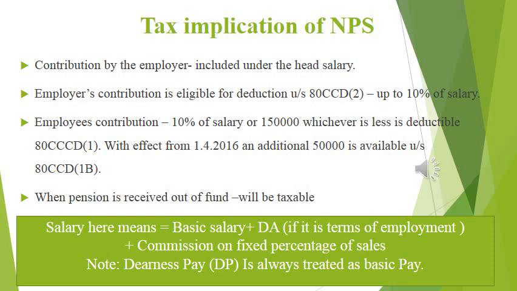With effect from 1st April 2016, an additional 50,000 is available under section 80 CCD 1B.